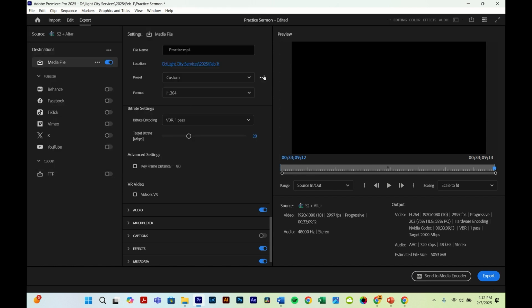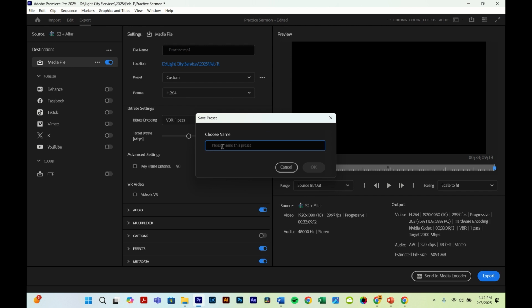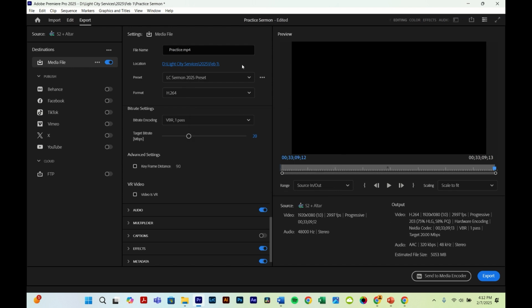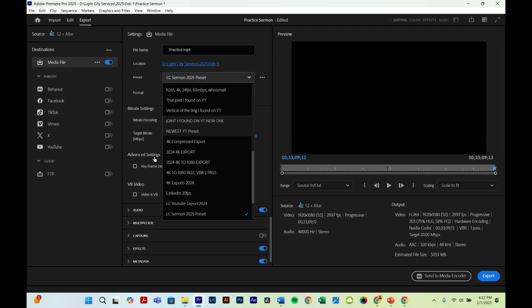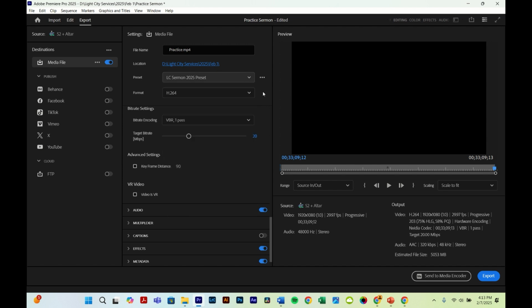Once that is good, you're going to want to create a new preset. So once you've set up all these settings, save the preset and just name it, let's say, Light City Sermon 2025 preset. And now every time that you come to export, all you're gonna have to do is go down and find your preset, click it, and you won't have to set all these settings every single time. And now you're free to export.